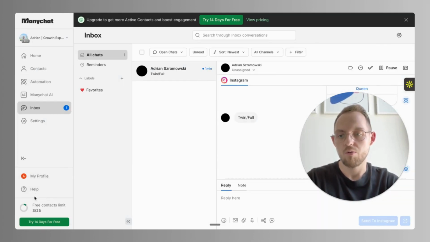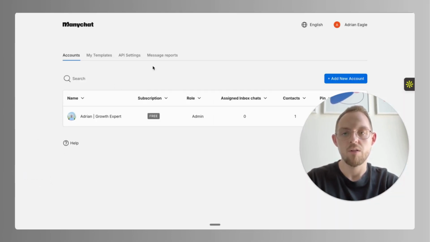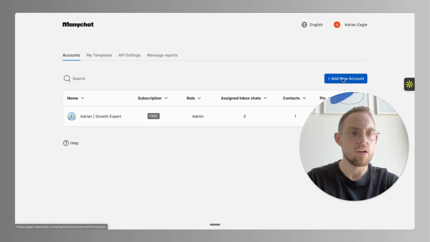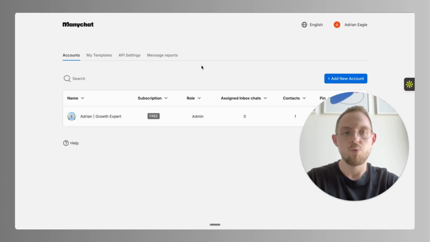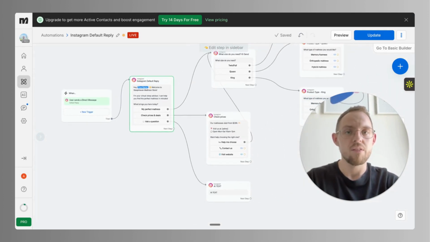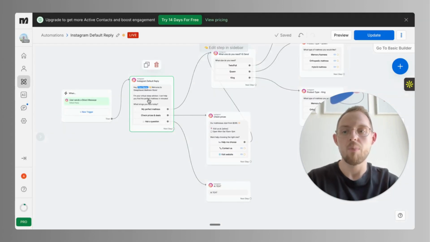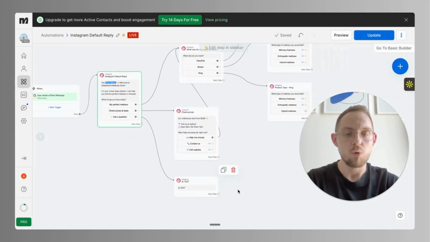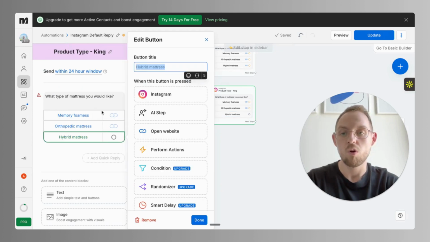Let's go to my profile. We are going to my profile and we can add a new account. From this place, we can choose which account we want to connect and just go, and we can simply do it here. So this is almost everything, because as you can see, it's quite a simple tool. You don't need to know everything about how it's working inside, but what you have to know is what is available and how to work in it.